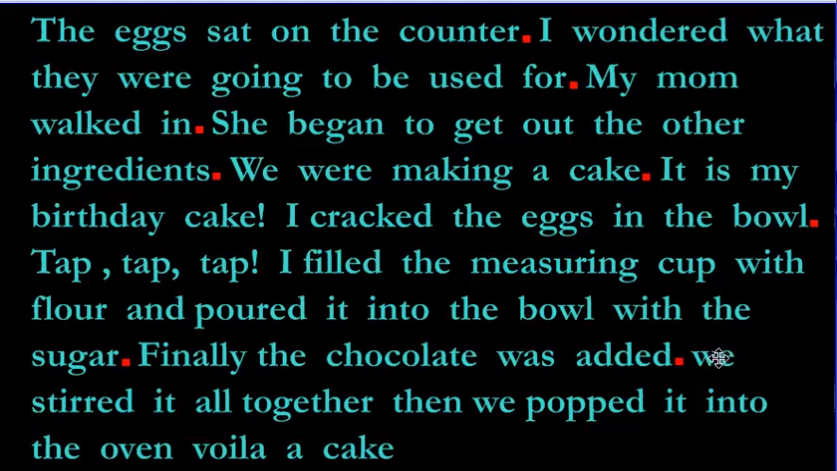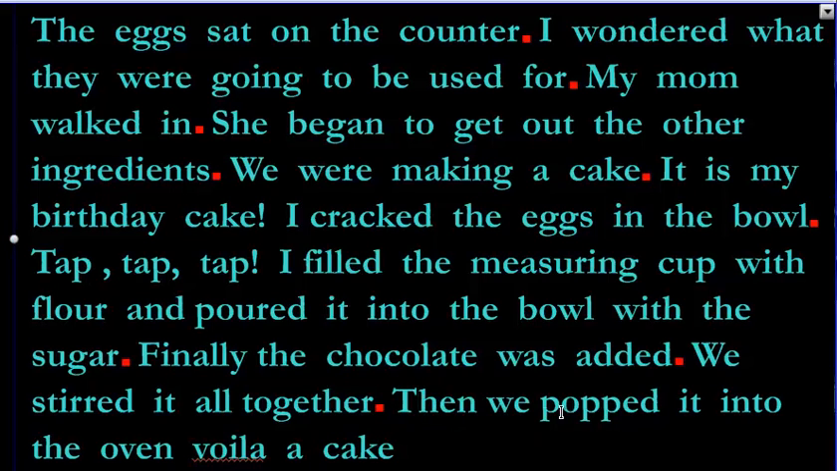We stirred it all together. Capital. We stirred it all together. Let's put a period here. Then we popped it into the oven. That's a complete thought.